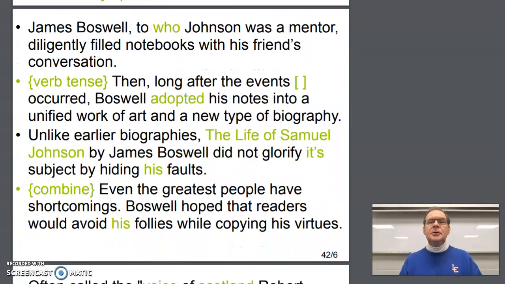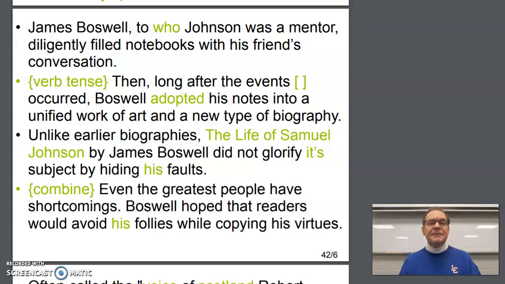James Boswell, to who Johnson was a mentor. Johnson was a mentor to him, so it's to whom Johnson was a mentor. Diligently filled notebooks with his friends' conversation. Then, long after the events had occurred, Boswell, wrong word here for adopted, adapted, A-D-A-P-T-E-D, adapted his notes into a unified work of art and a new type of biography.